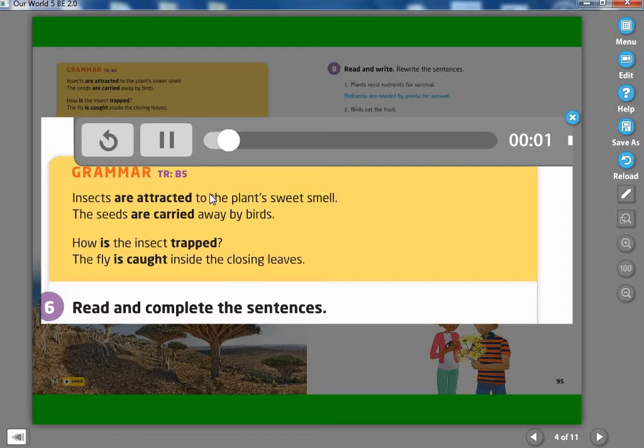Track B5. Grammar. Insects are attracted to the plant's sweet smell. The seeds are carried away by birds. How is the insect trapped? The fly is caught inside the closing leaves.